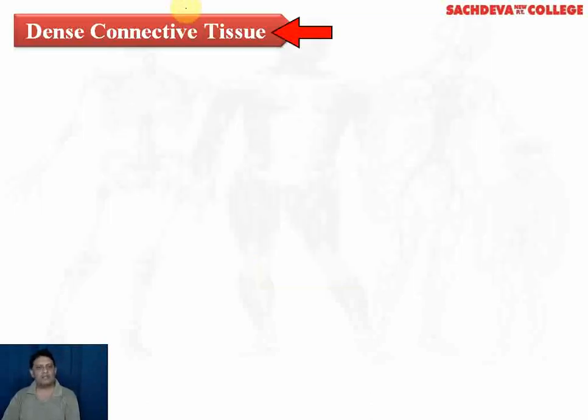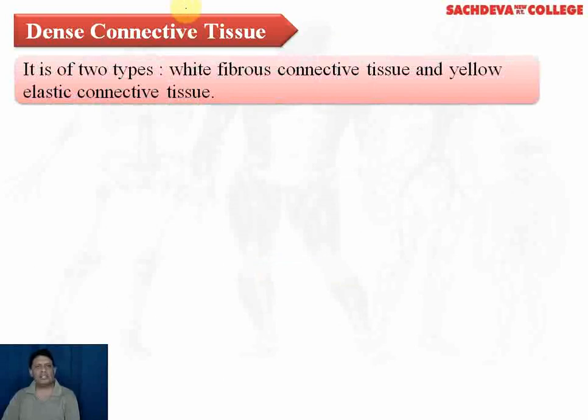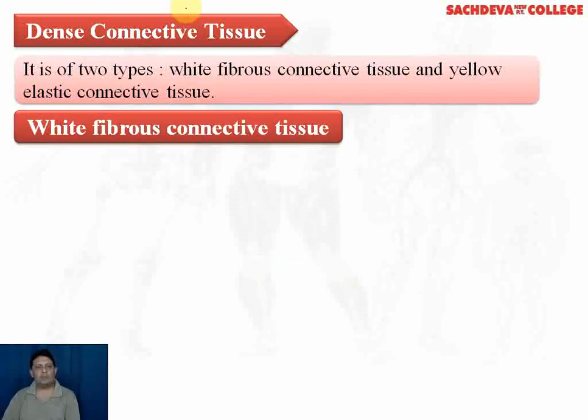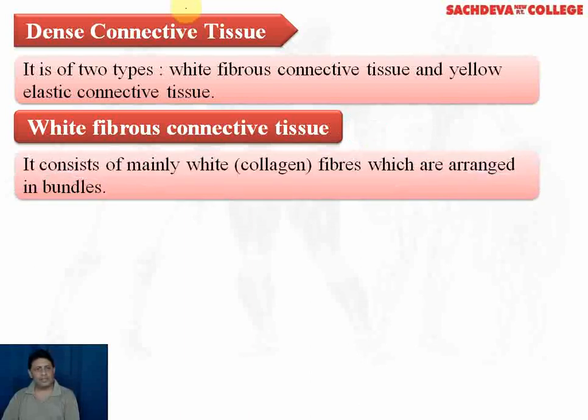Coming to dense connective tissue. The dense connective tissue is of two types: white fibrous connective tissue and yellow elastic connective tissue. First we will take up the white fibrous connective tissue. This tissue contains white collagen fibers. Collagen, you know, is one of the most important and abundant proteins in our body. Remember, collagen is the most abundant protein present in our body.